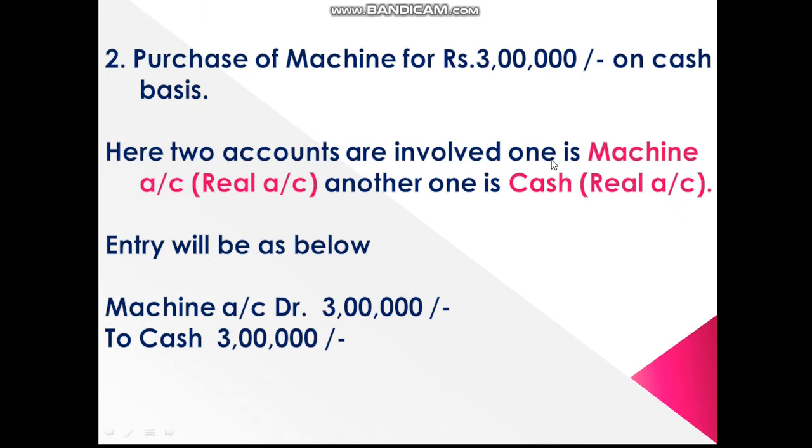This is the second example of a transaction. Purchase of machine for 3 lakhs on cash basis. So here mainly two accounts are involved. One is machine account, which is a real account. The other one is cash. Cash is also a real account. So you can see the entry will be as below. Machine account is debit and credit will be cash account.